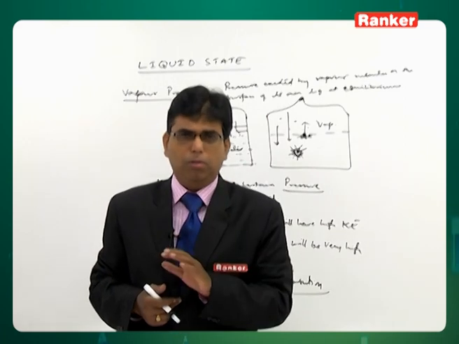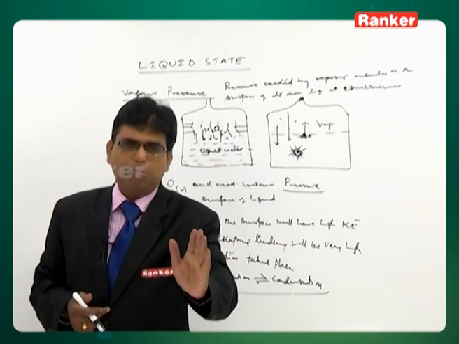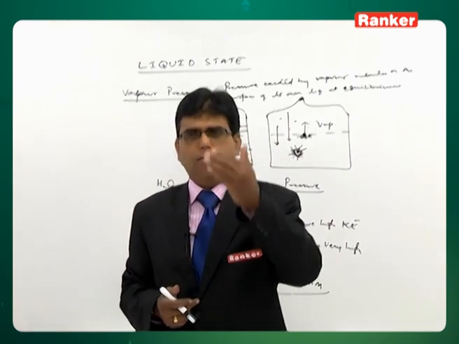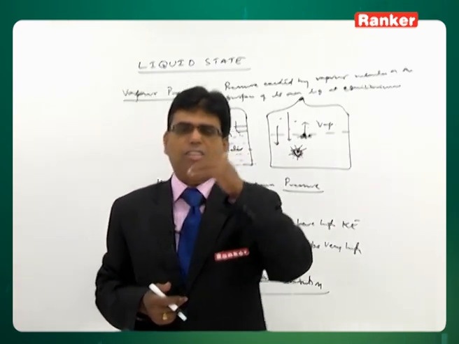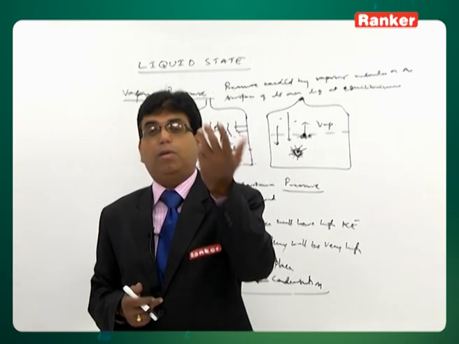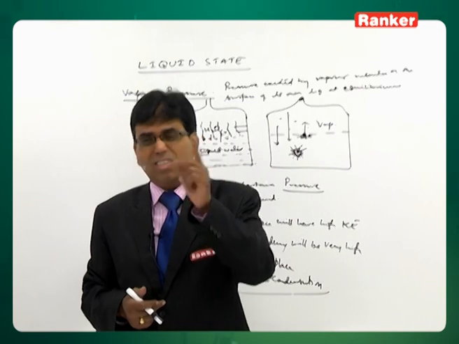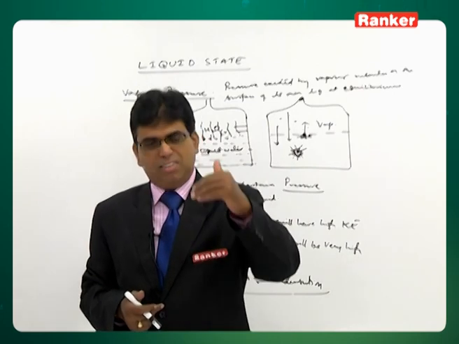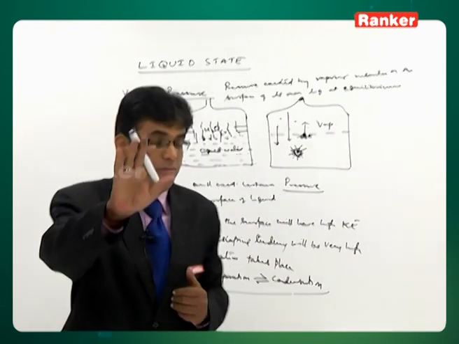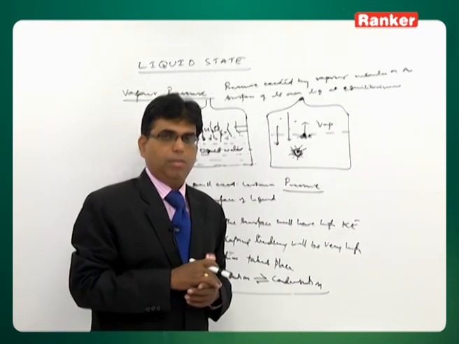No, absolutely not. It is the normal temperature in summer, whatever it is, either 38 degrees Celsius or 40 degrees Celsius, at that temperature itself the whole evaporation is taking place. Because at elevated temperatures the rate of evaporation is more, so more and more liquid is getting evaporated, but it does not mean that water is getting boiled over there, right.